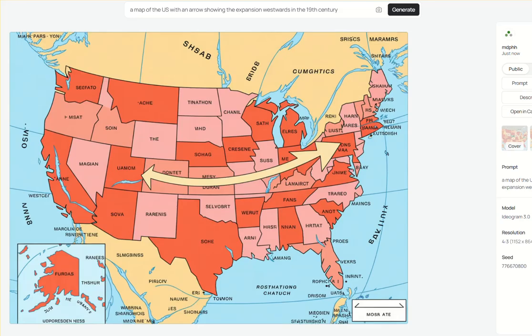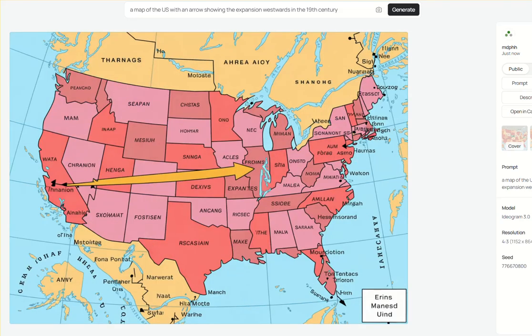And here again, I'm not even sure what this tail here means, if it's going in both directions or if it's some kind of missile going from California all the way here to, I guess it's Illinois, right? But I'm not sure what these lakes are over here. So anyway, the text is all wrong altogether.